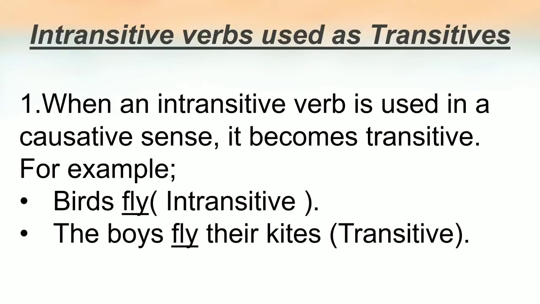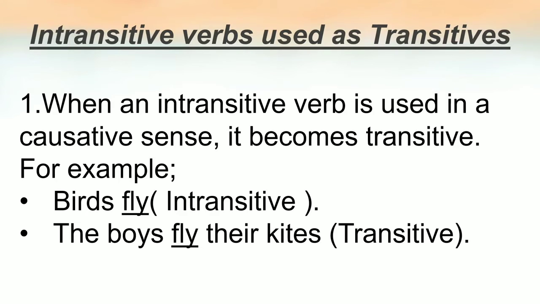Now, intransitive verbs used as transitives. There are some cases when intransitive verbs are used as transitive verbs. See the first case: when an intransitive verb is used in a causative sense, it becomes a transitive verb. See with the help of an example, birds fly. Now in this sentence, fly is an intransitive verb.